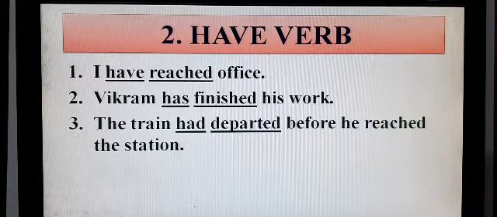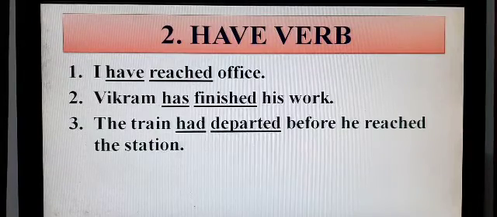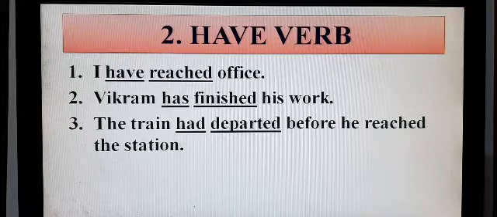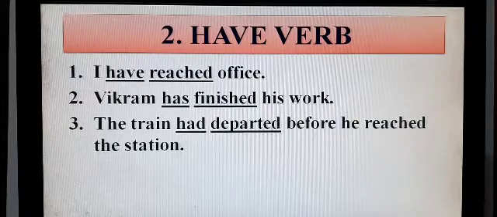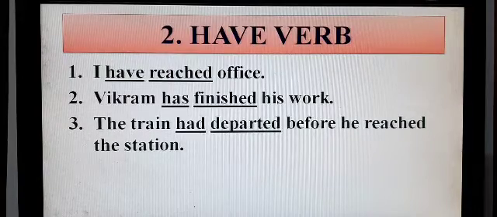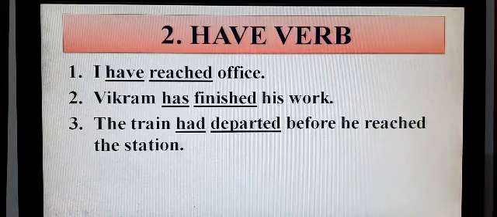If I say I have reached office, here reached is the main verb and have is auxiliary verb. If I say Vikram has finished his work, here finished is the example of main verb, whereas has is the example of auxiliary verb.